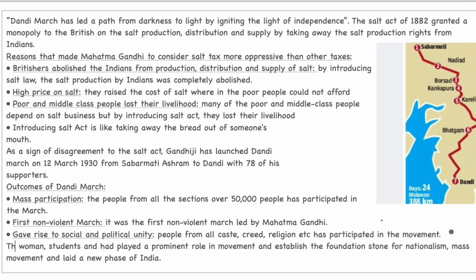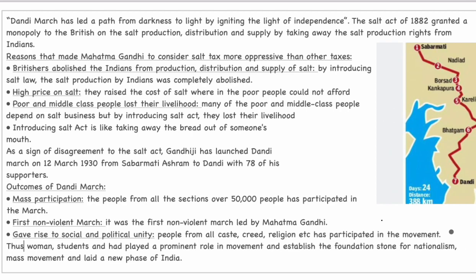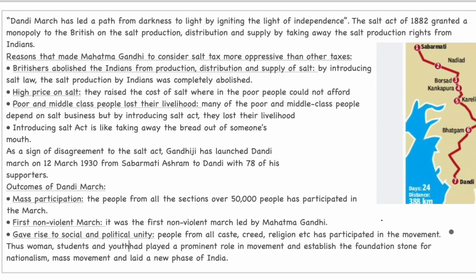Thus, women, students, and youth played a prominent role in the movement and established a foundation stone for nationalization, mass movement, and laid a new phase of India. So this is the answer I have written. In 150 words, we have to write the answer.